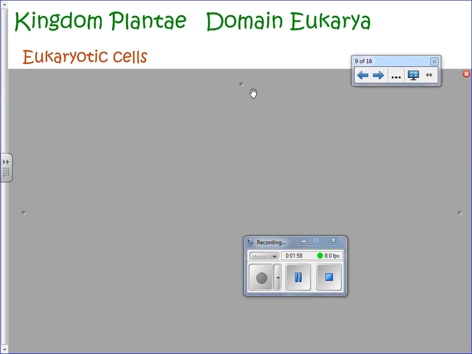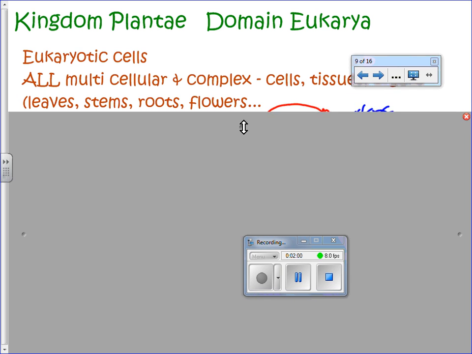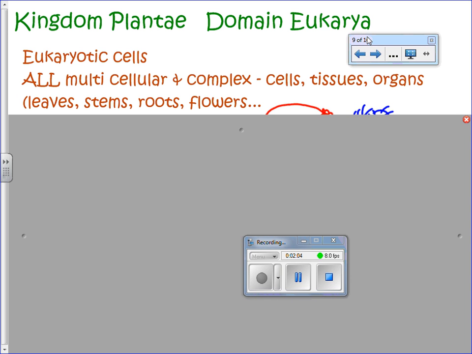So these are eukaryotic cells, and in this kingdom, every single last species is multicellular and complex. There are no single-celled plants. If you think it's a single-celled plant, what is it? It's a protist, right? We've got the plant-like protists, the algae, even the giant kelps, those are all plant-like protists. So all of the plants are multicellular and complex. They have cells, tissues, and organs, which are things like leaves and stems and roots and flowers.